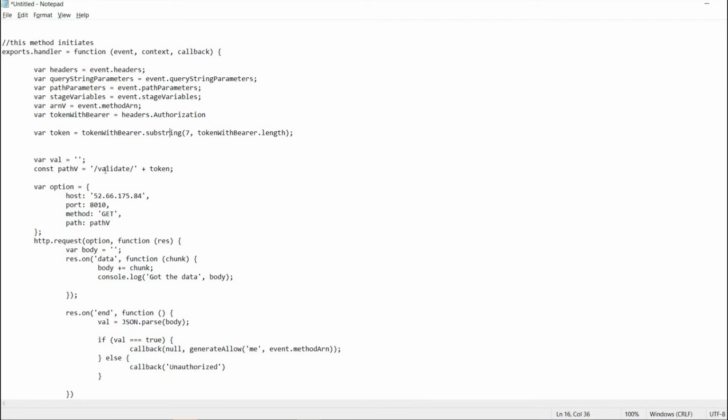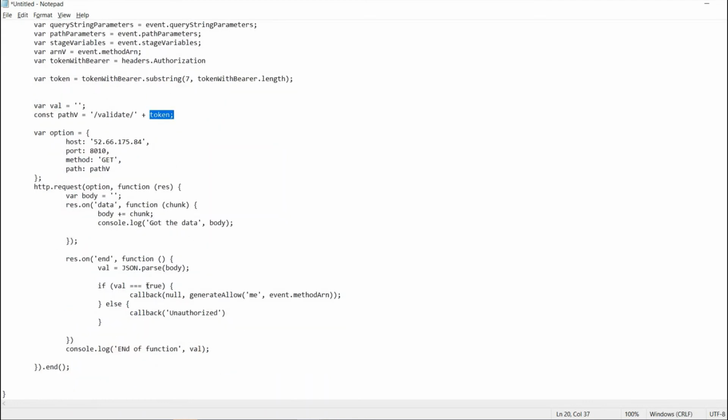And in my validate service, I am adding that in the path variable, and this is my authentication service, which will take this URL and the validator as a path and the token as a path variable, and it will execute. So if it is true, then you continue and allow me, otherwise it is unauthorized.